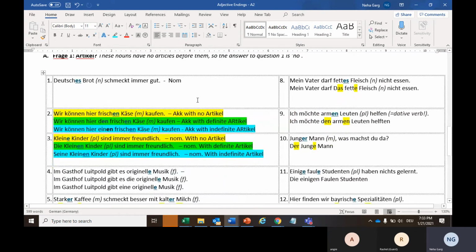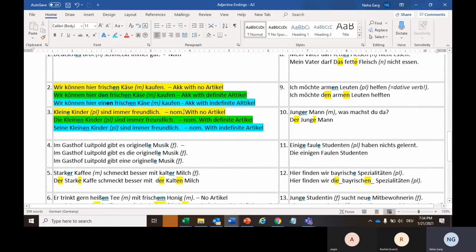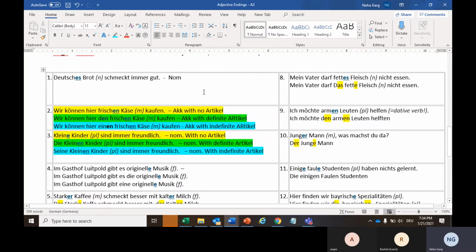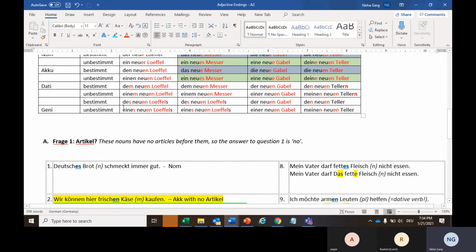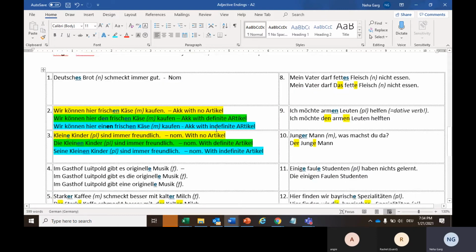Now let's read some of the sentences. I will wrap up the class like 5-7 minutes early because I have another call at 8 o'clock, but we have good time to go through these sentences, and then I'll give you some homework along with the answers for practicing this particular topic. So Angie, can you read this sentence and all these three sentences, and then we'll see how they are working.